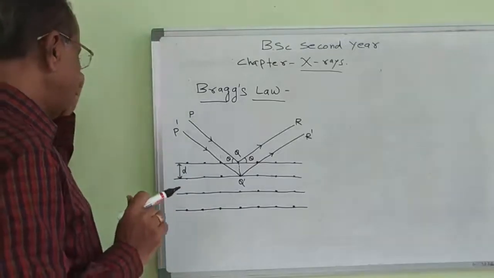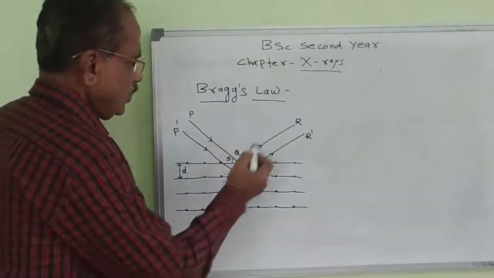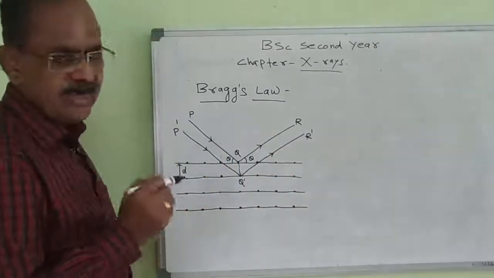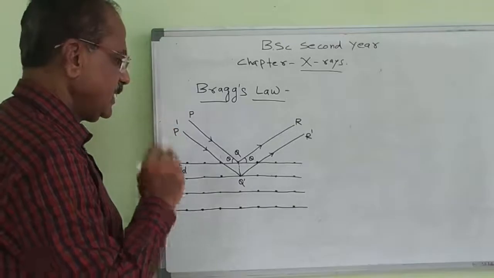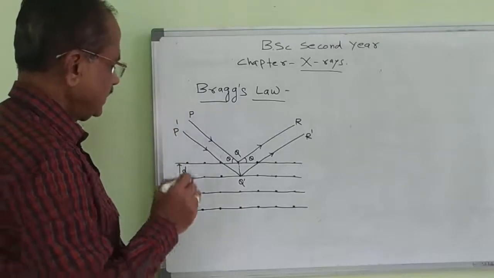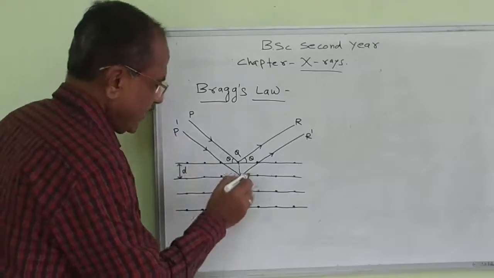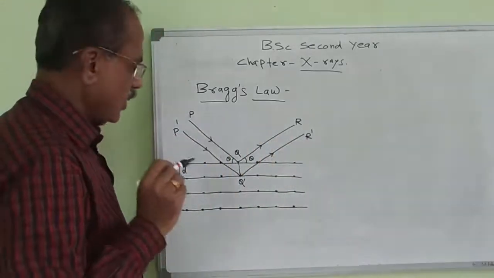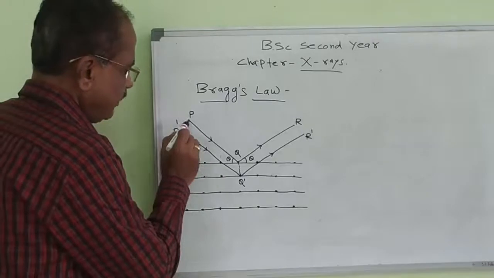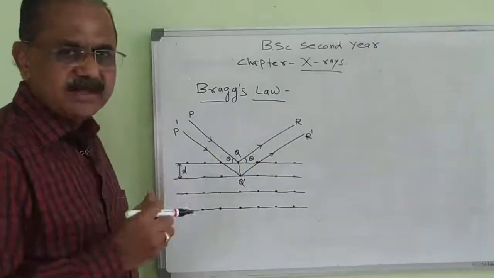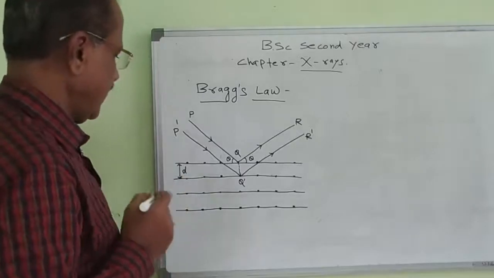Here the intensity of the PQR ray is more than that of P dash Q dash R dash. Why is this intensity more? Because the path travelled by the ray P dash Q dash R dash is more than that of the ray PQR. So how do we calculate the path difference between the two rays?